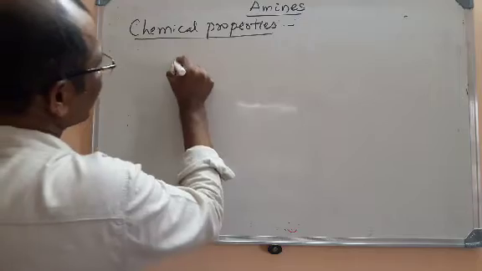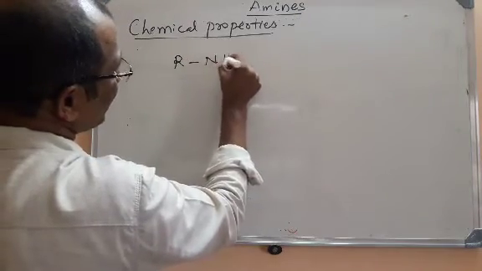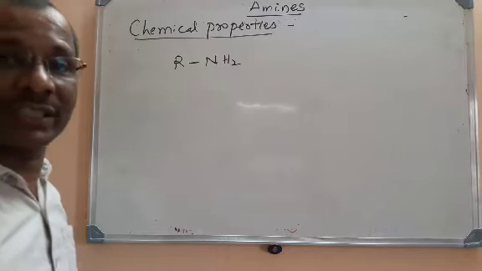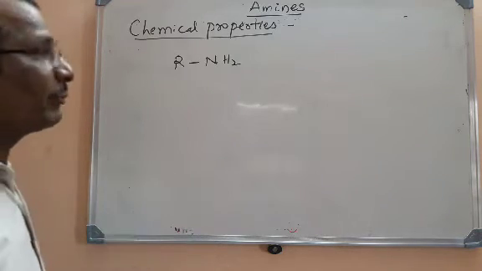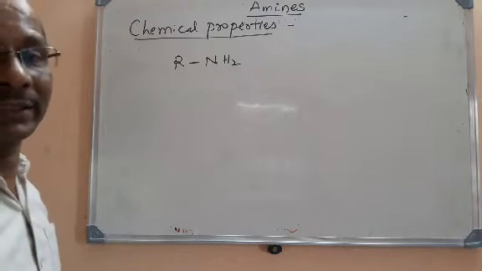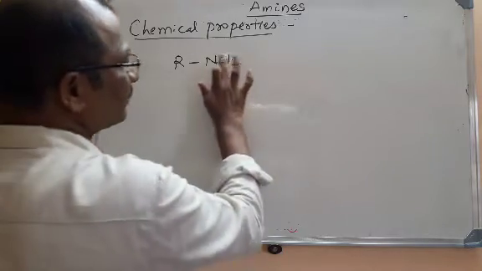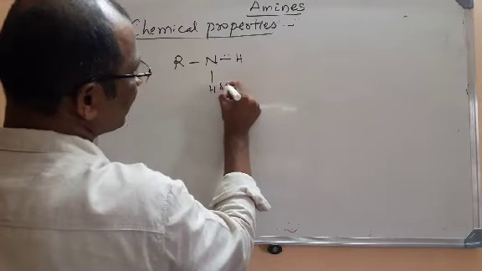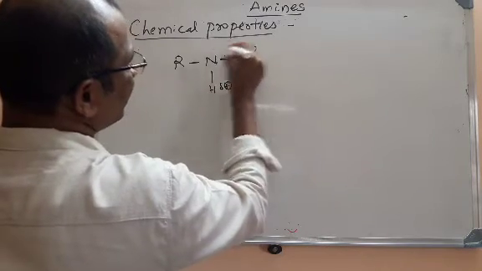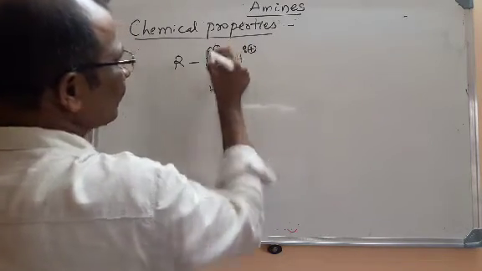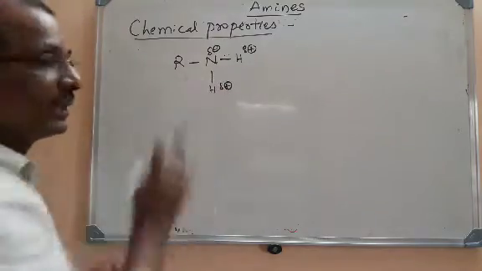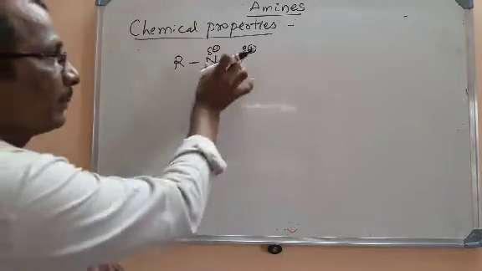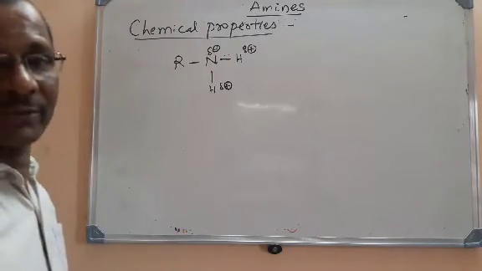So if you take amines that have an RNH2 group, in the case of a primary amine, RNH2 is the general formula. The reactivity of this molecule depends on two factors. First thing is the polarity of the molecule. Clearly I have already mentioned that there is a polarity for that NH bond. So the chemical reactivity of any amine depends upon the polarity of the NH bond.